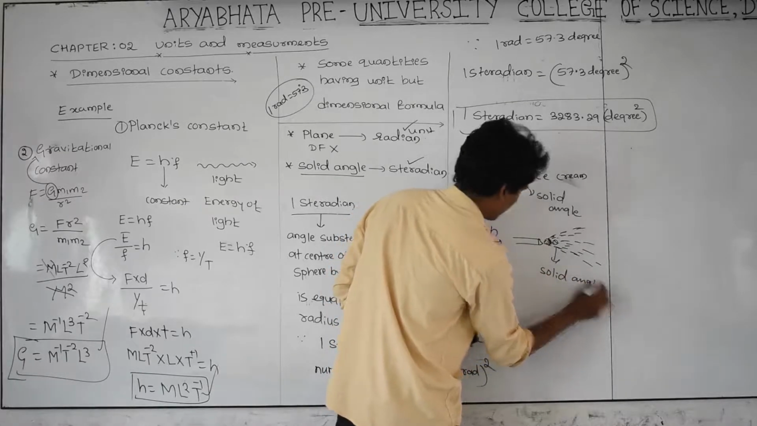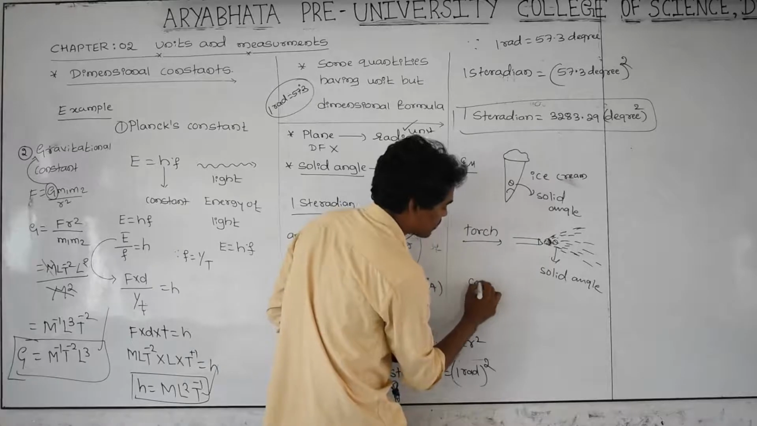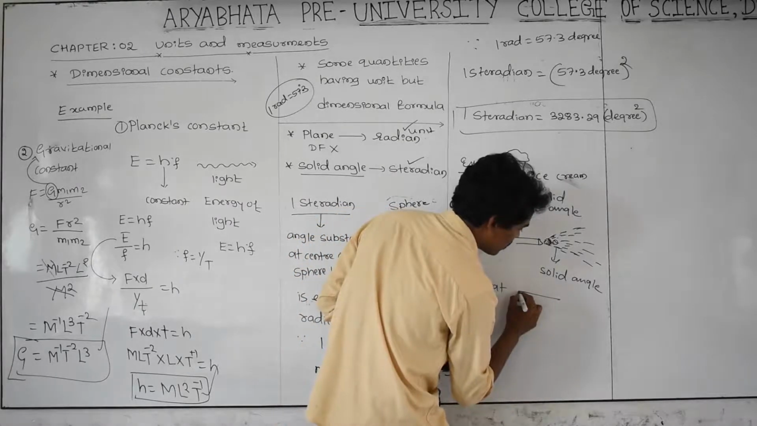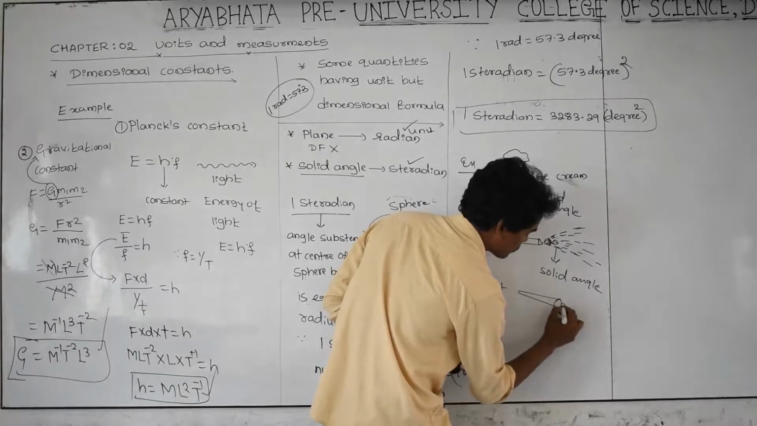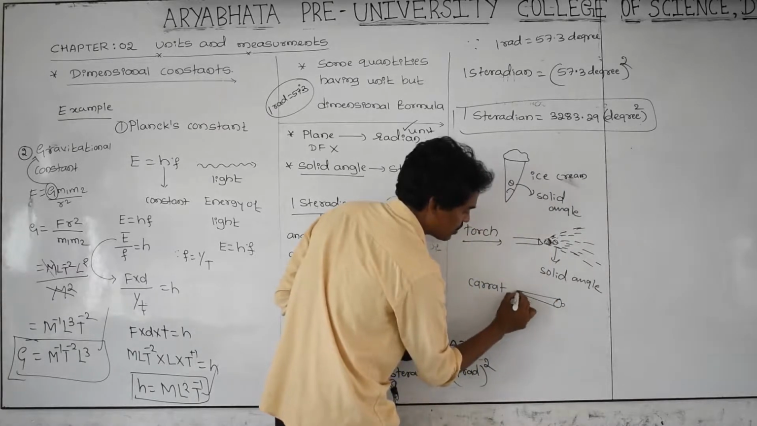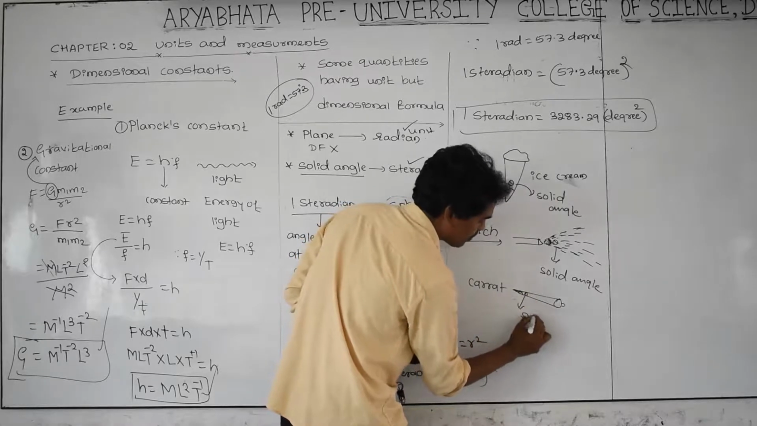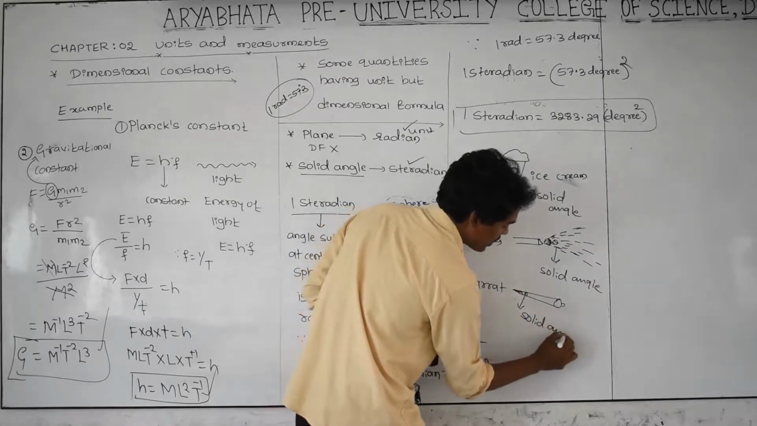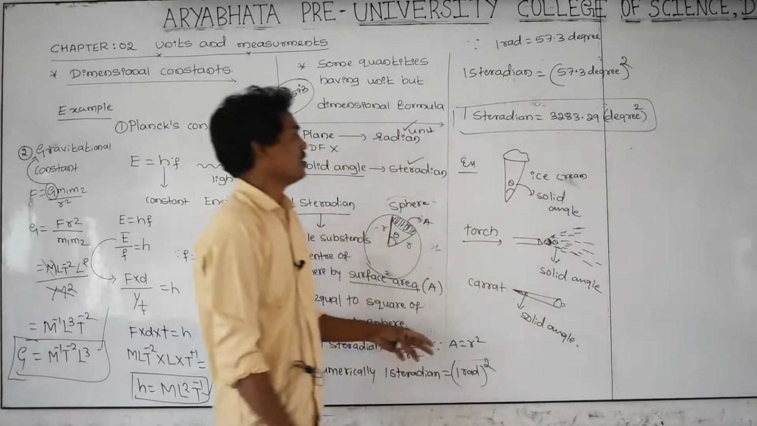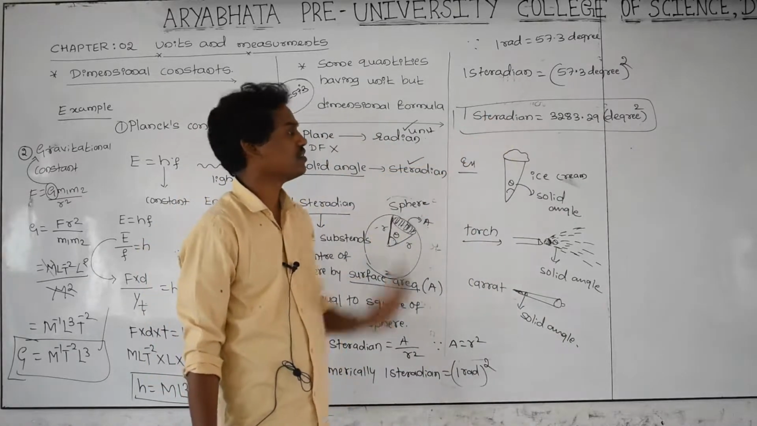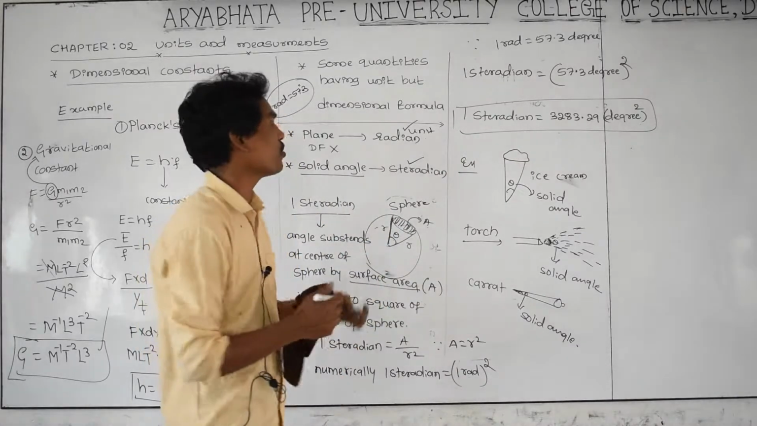Solid angle. And another example, that is a carrot. Carrot is there, as you know very well. This is the carrot. This angle theta is called a solid angle. And the solid angle has the unit steradian, but not a dimensional formula.